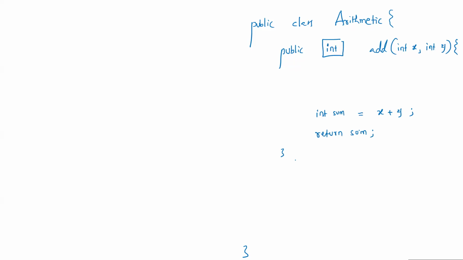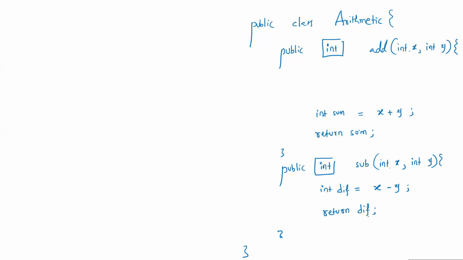Then in this class, let me write one more method. So public, I want to find the subtraction. So its return type also integer only. Then a method name sub for subtraction, and it is possible to go for same variables that we have seen during some rectangle and square examples. So this can be int x, y. Here also it can be int, same variables x and y. Then here what's the logical task? x minus y, then followed by, so here int some diff for difference is a variable. Then return diff. So this is the second method.